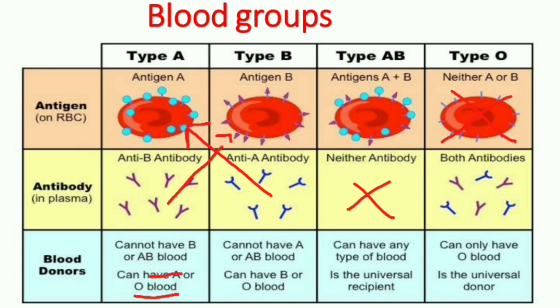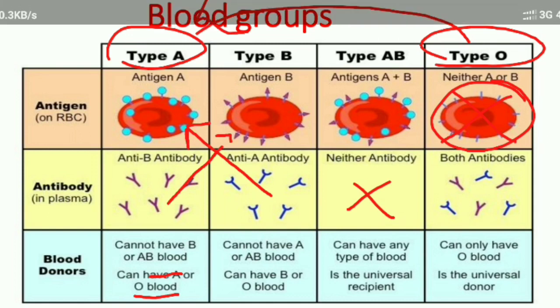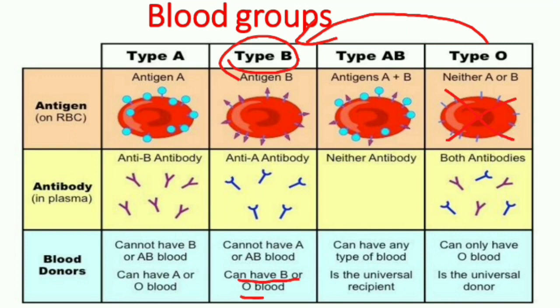They can have blood from A and from O, because O blood group persons do not have any antigen on the surface of the RBC. So they can get the blood from the O. So they can have same blood or from O. Coming to the type B. These persons also get the blood from the type O because the type O do not have any antigen on the surface of the RBC. So they can have the blood from the same person, that is from B or from O.